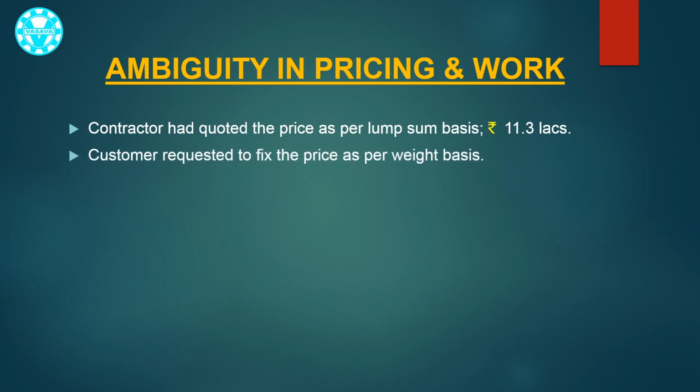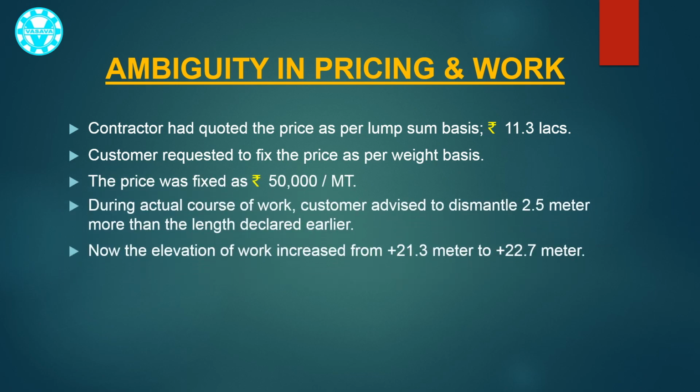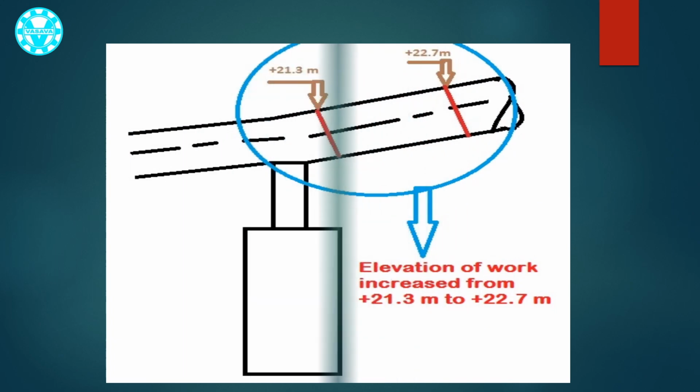However, customer insisted to fix the price as per weight basis. Contractor agreed to this, but mentioned that the pricing methodology is based on the customer's input drawings and assessment of rigging plan. So the price was fixed as rupees 50,000 per metric ton. However, during actual course of work, customer advised to dismantle 2.5 meter more than the length declared earlier. Of course, this was required because the duct was found worn out during inspection.